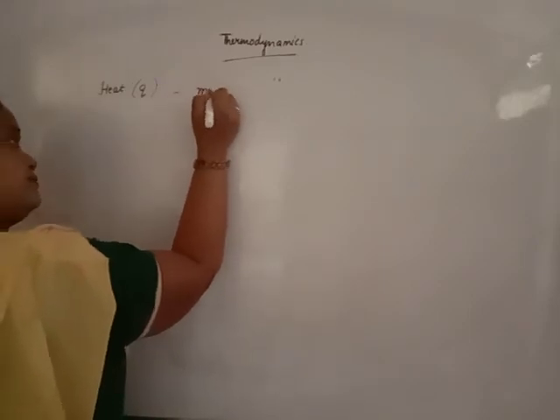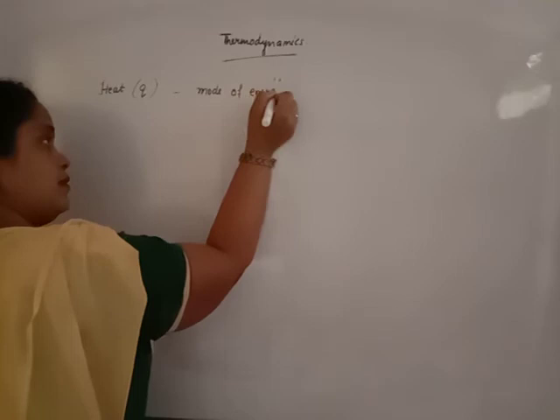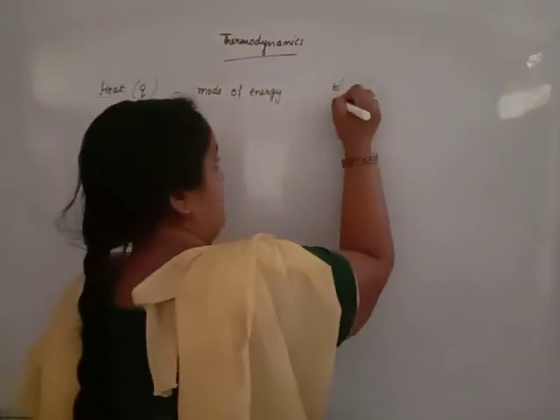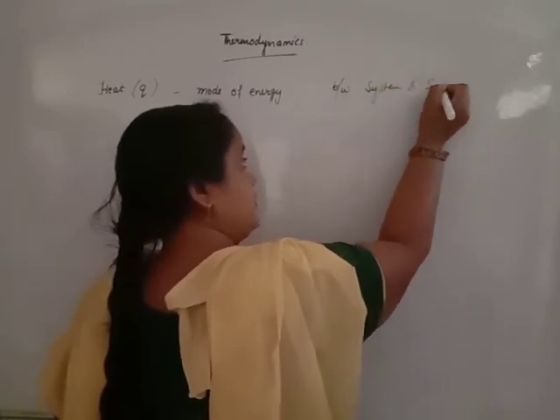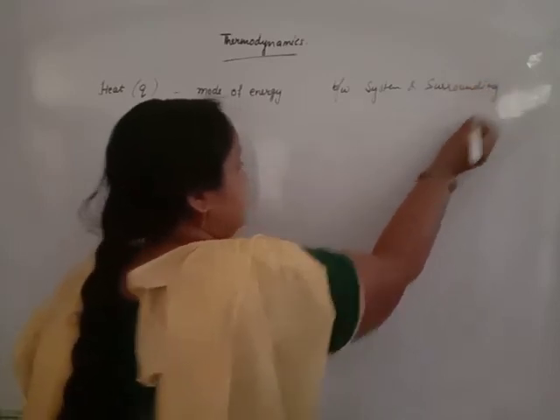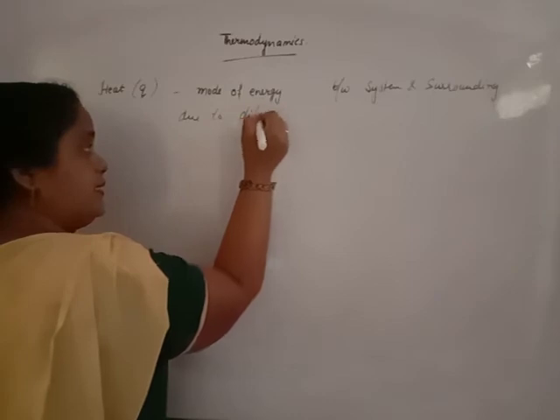Heat is a mode of energy that can be exchanged between system and surrounding. Why is it exchanged? Due to a difference in temperature.